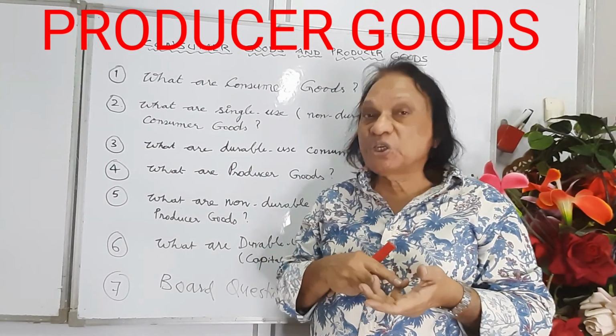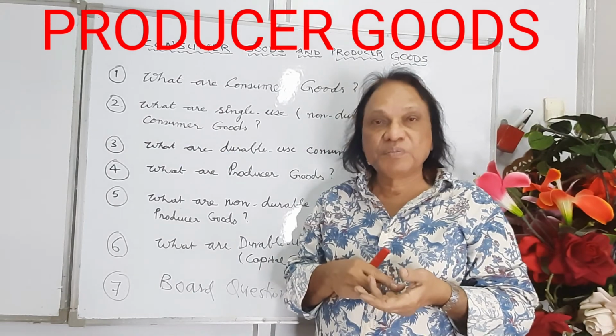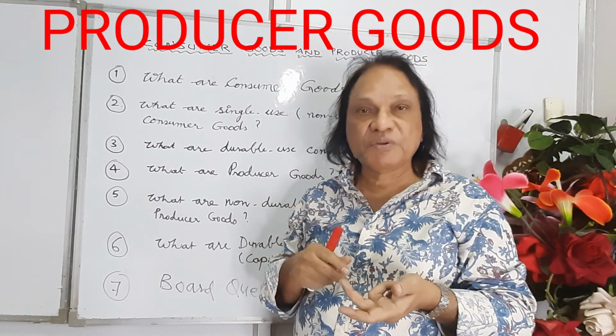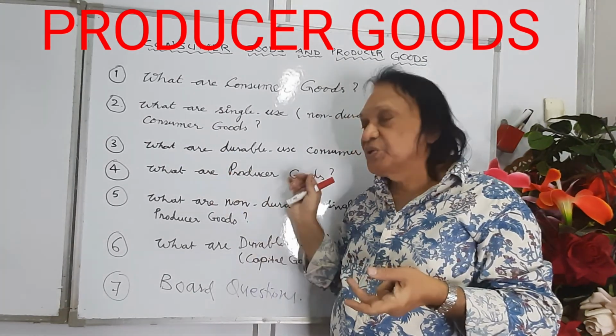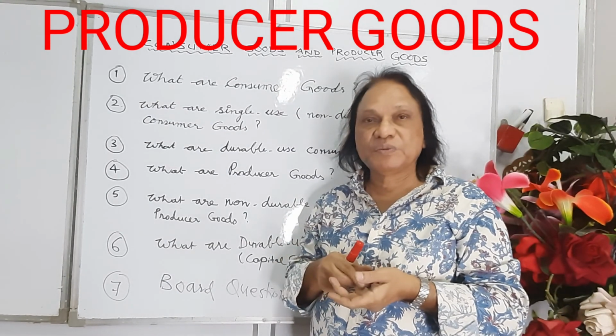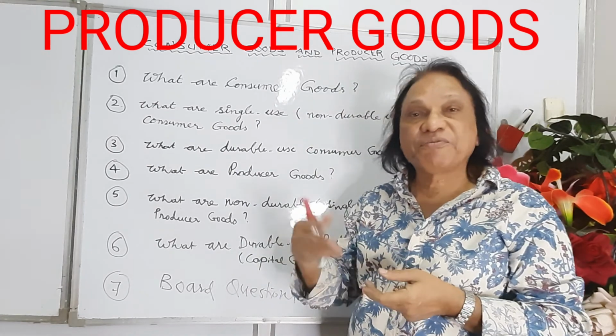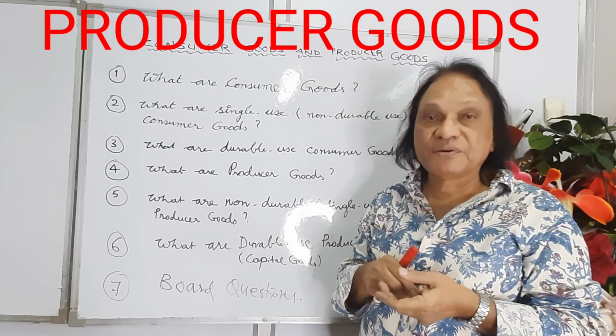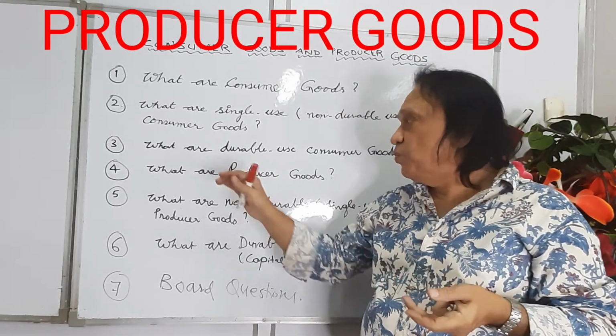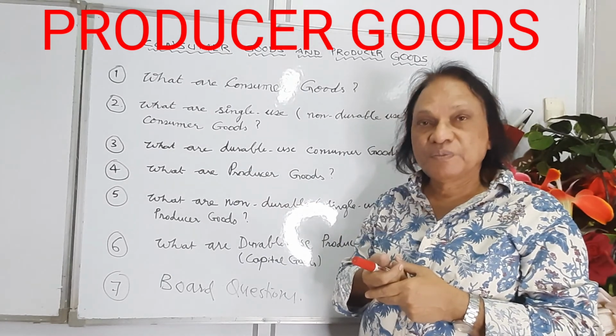For example, a machine is a producer good. Buildings, structures, the factories, these are all producer goods. They help in producing other goods. So, a simple example, sugarcane in the manufacturing of sugar, leather in the manufacturing of shoes, we call them producer goods.